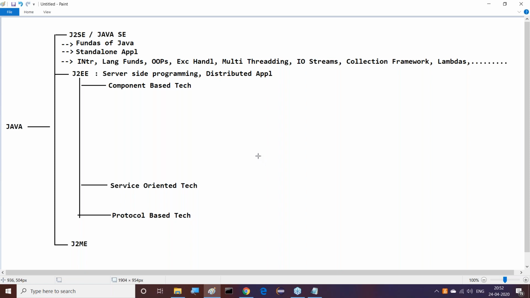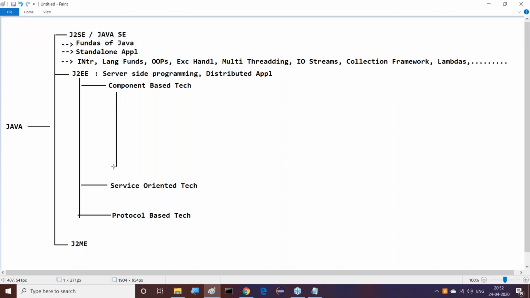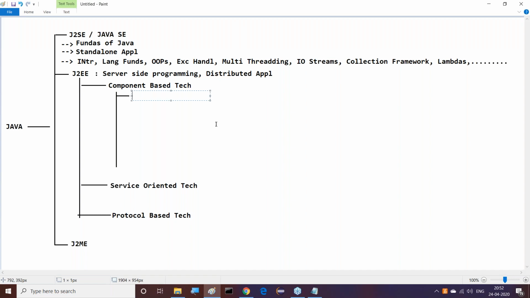Observe this clearly. Inside these component-based technologies, three more types are available. What are the three more types of component-based technologies? First one is web technologies, web component technologies.